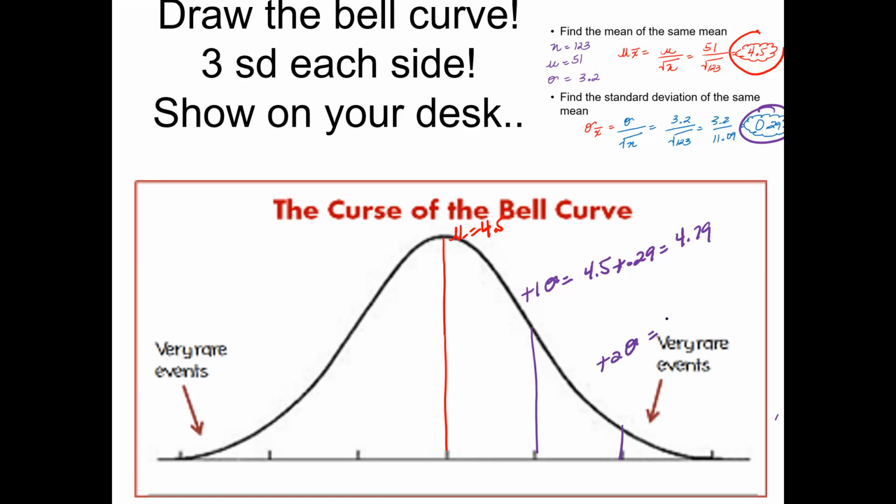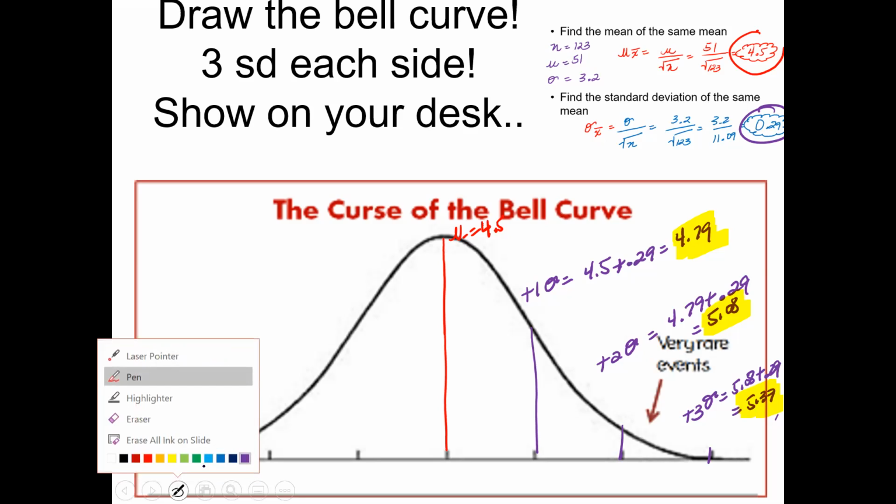At +2 standard deviations is 4.79 plus 0.29, which is going to give you 5.08. And then at +3 standard deviations, you're going to do 5.08 plus 0.29, which is going to give you 5.37. Okay, so these are your answers for the positive standard deviations. Now you're going to do the same thing on the left side.